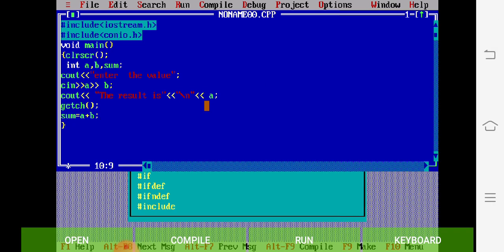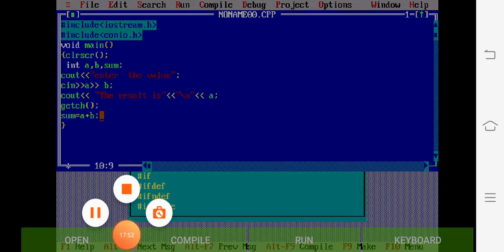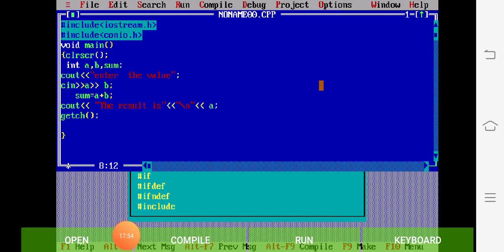Okay, so I just read this operation in the upper portion. So see here, after cin I have written this line, sum equal to a plus b, then semicolon, and after this cout the result is. Here in place of a I have to write sum.